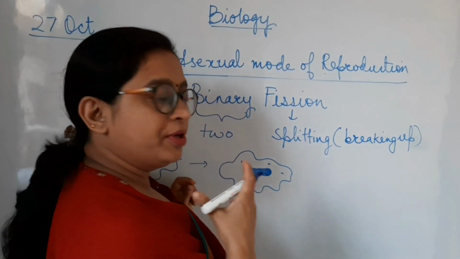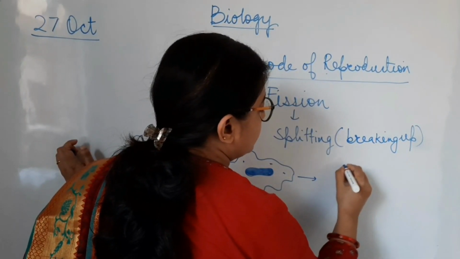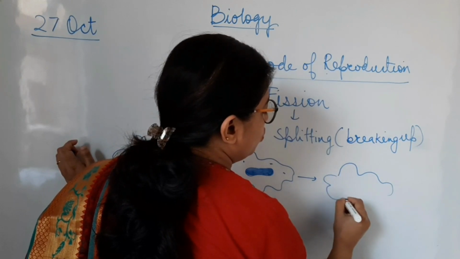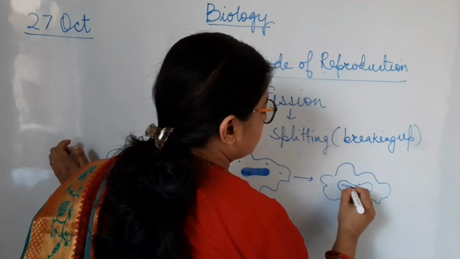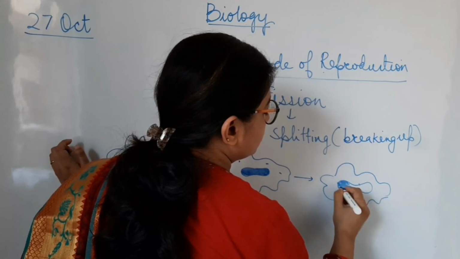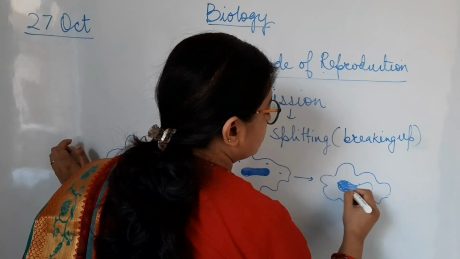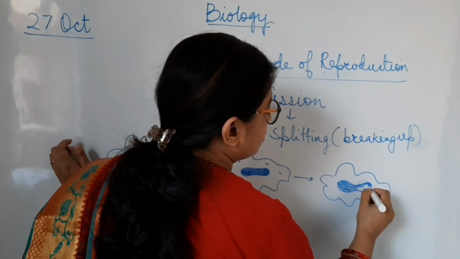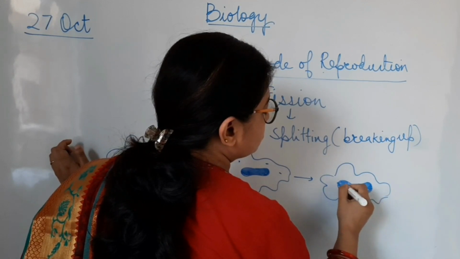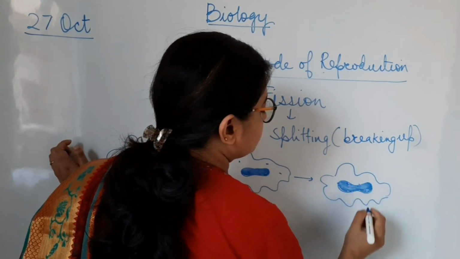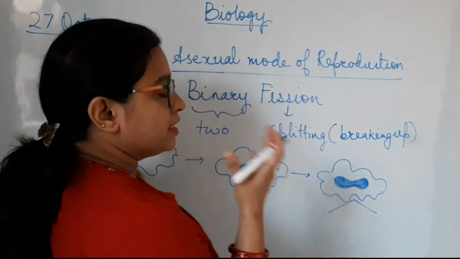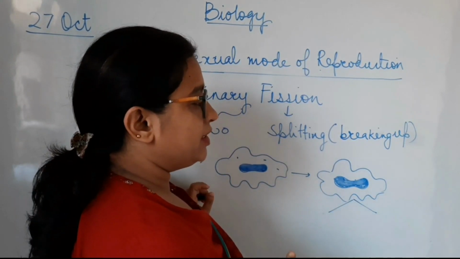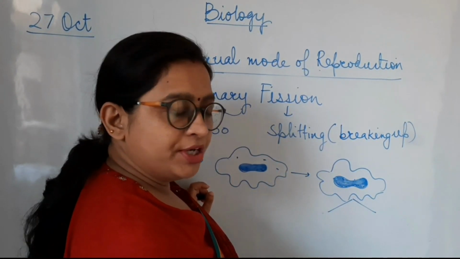The nucleus starts splitting into two, hence the cytoplasm also develops into two, it also starts splitting up. Further, once the nucleus is split into two, the cytoplasm is split into two.